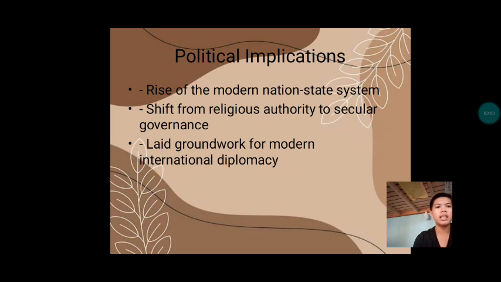Next, political implications. Rise of the modern nation-state system, shift from religious authority to secular governance, laid groundwork for modern international diplomacy. So, here we see how the treaty changed politics. Countries started acting like independent states. The power of religious leaders got smaller. It started a new way of handling disagreements through talks instead of war.